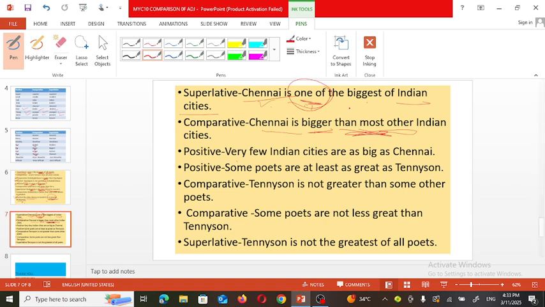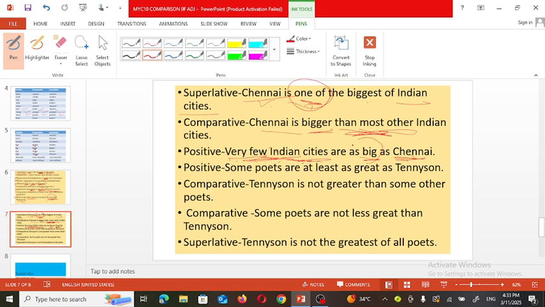Big, bigger, biggest. In the positive degree, we have to use the form big. So the sentence will be: very few Indian cities are as big as Chennai. Here comparison is made between very few Indian cities and Chennai. So these two things are compared.